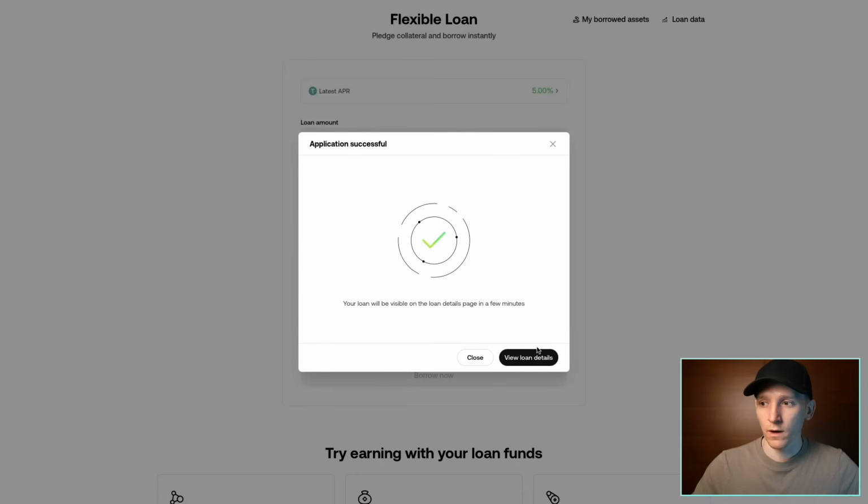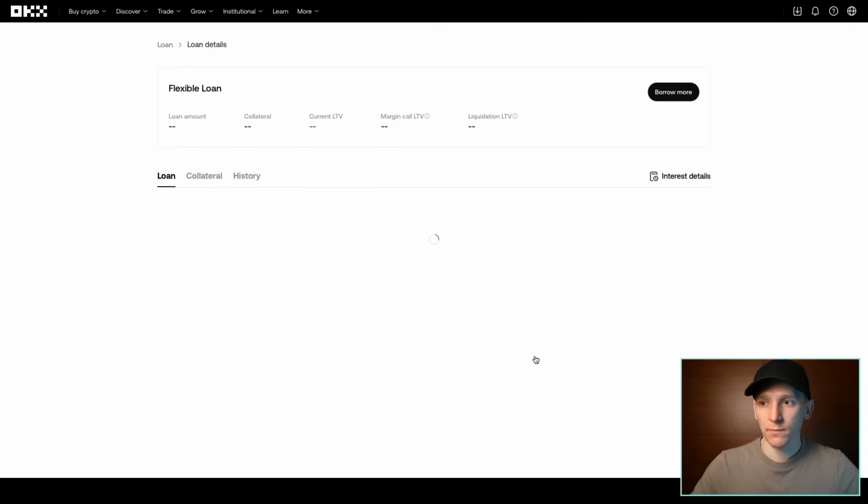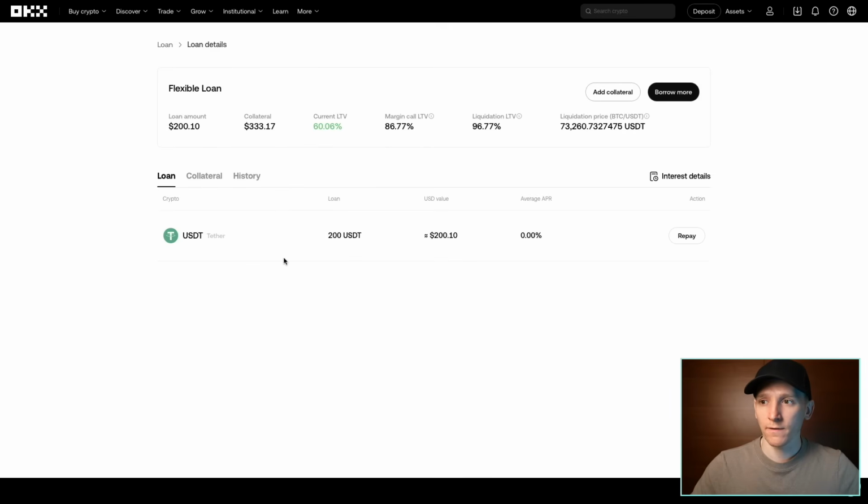We can go ahead and look at the loan itself as well. So I'll view the loan details and you should be able to see my Bitcoin tied up and then the dollars that I've got against it. So you can see here's the loan, here's the USD value. And what we can do is repay that as well. Now, over time, that is going to rack up some interest, but that's fine. You can see all of that here. And of course, if you want to pay back the loan, then you need USDT to pay it back. Or you can, of course, just not pay it back and they will liquidate the Bitcoin.